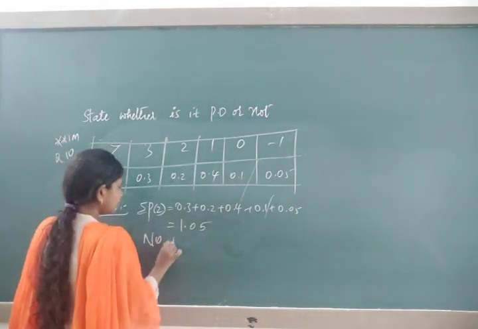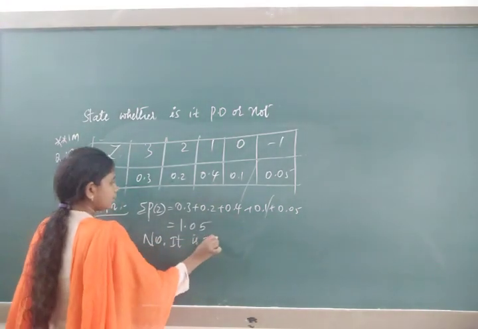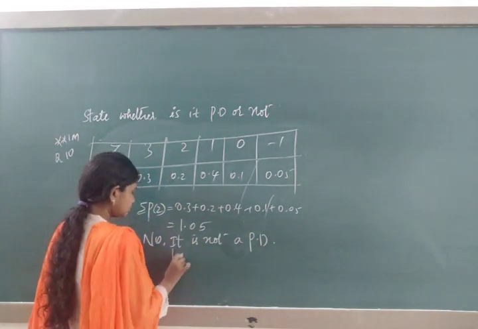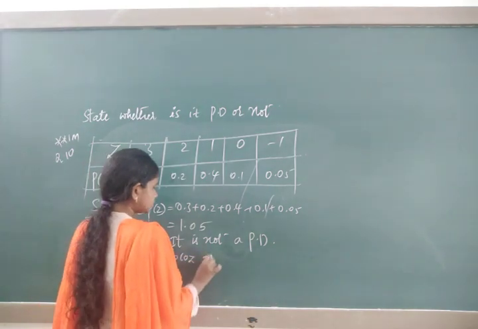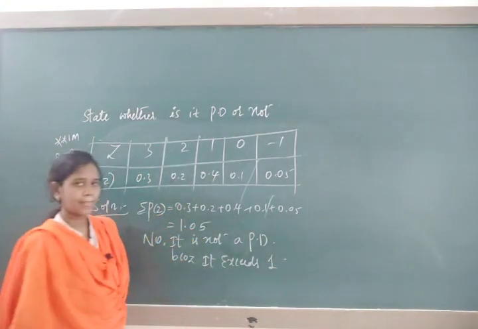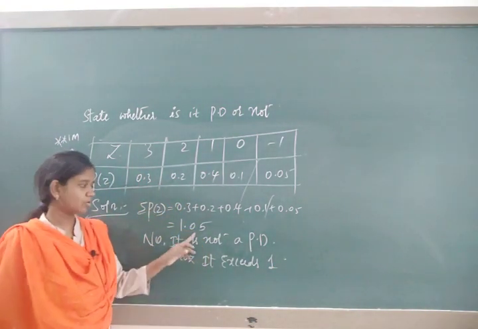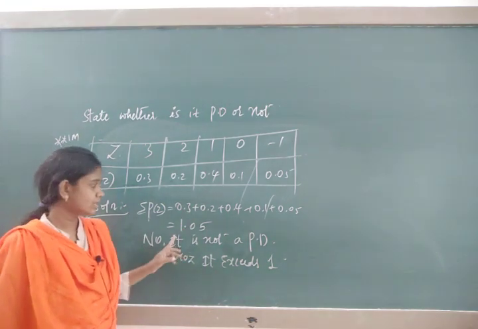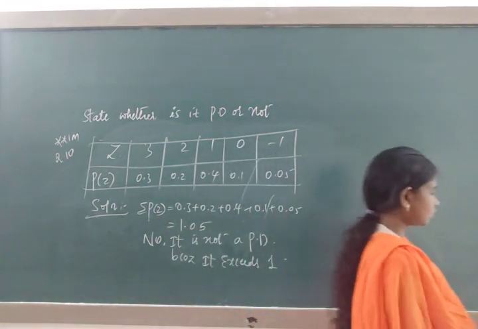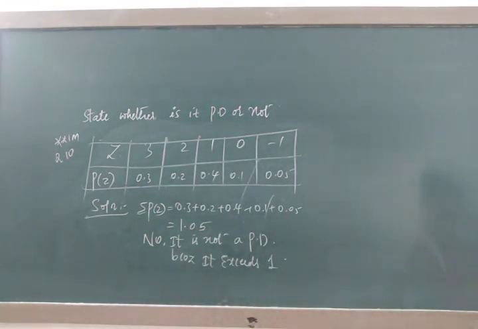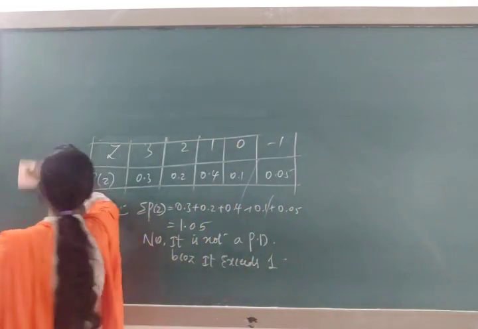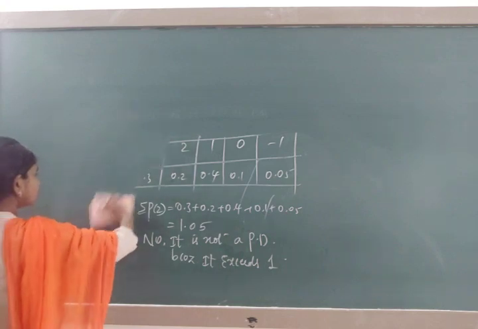No, it is not a probability distribution because it exceeds 1. So p of z when added, you have to get exactly 1, but it is exceeding 1, therefore it is not a probability distribution. So this is about the 1 mark question you are going to face. Similarly, 2 mark questions also you are going to face. I will write here how the question will come in your examination.